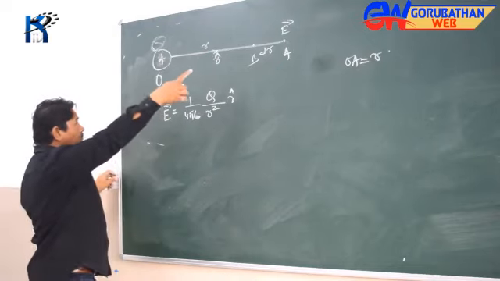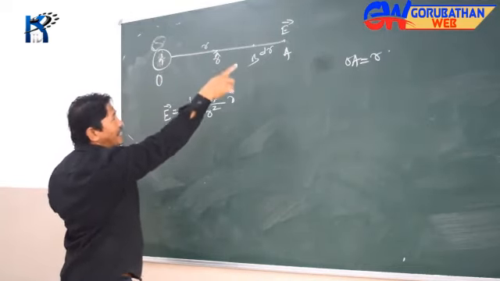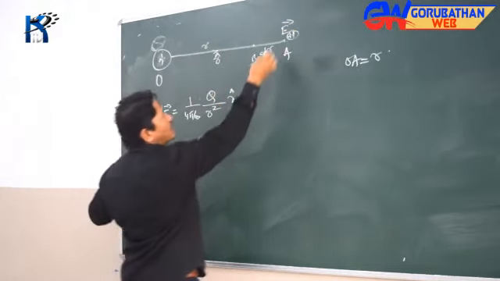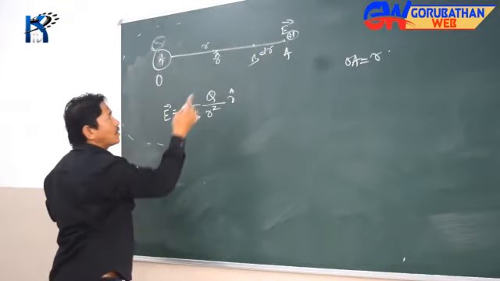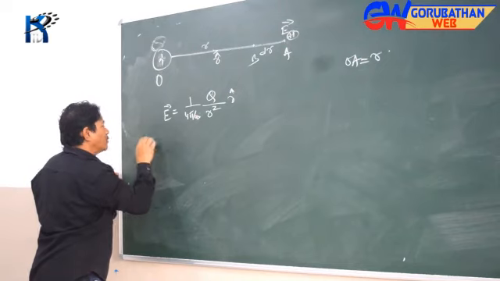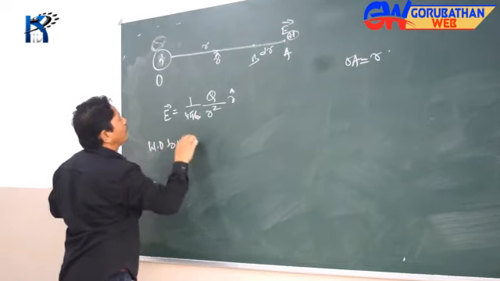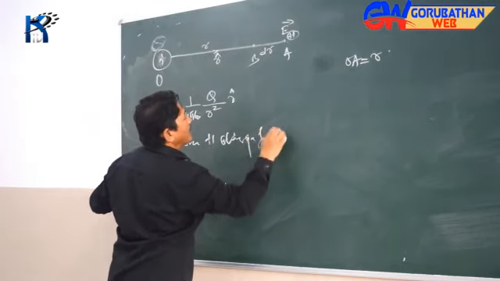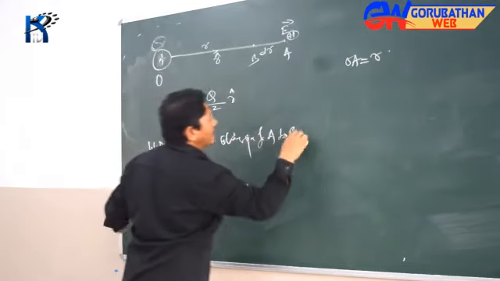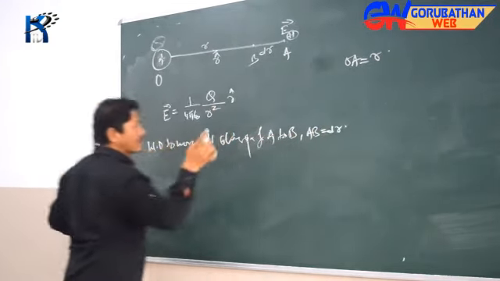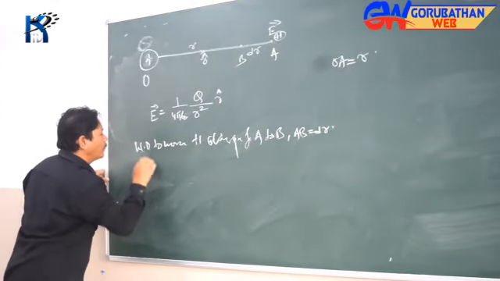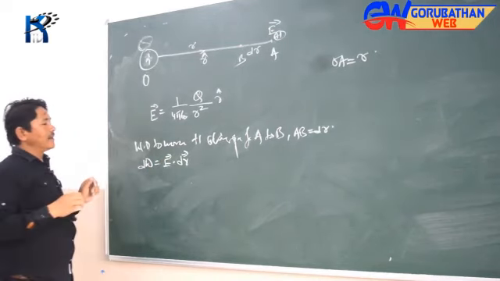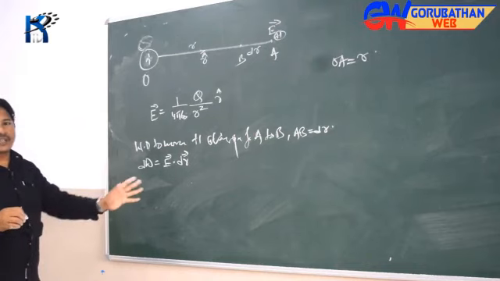Let's say I have a +1 charge here, and I'm trying to move this +1 charge from A to B. The work done to move +1 charge from A to B, where AB is equal to dr, is dW, given by E dot dr. Why E?